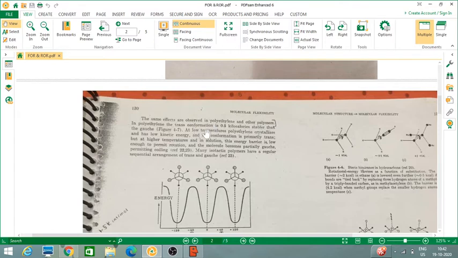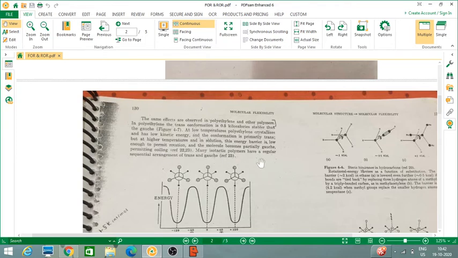So that's what he is saying. Trans conformation is 0.5 kilocalories stabler than Gauche. Why is trans more stable? Because it does not have adjacent hydrogens nearby. At low temperatures, polyethylene crystallizes and has low kinetic energy, and the conformation is primarily trans. But at higher temperature, in solution, the energy barrier is low enough to permit rotation, and the molecule becomes partially Gauche, permitting coiling.